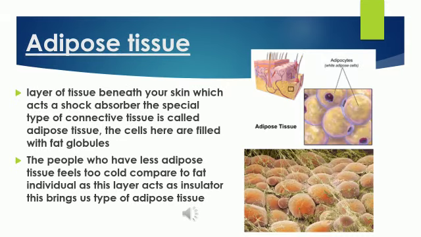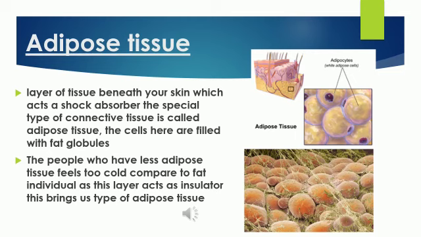The next type of connective tissue that we are looking into is adipose tissue. We know that our body is so precious and we need to be safe from the external environment and also mechanical shock, isn't it? There is a layer of tissue beneath our skin which acts as a shock absorber.